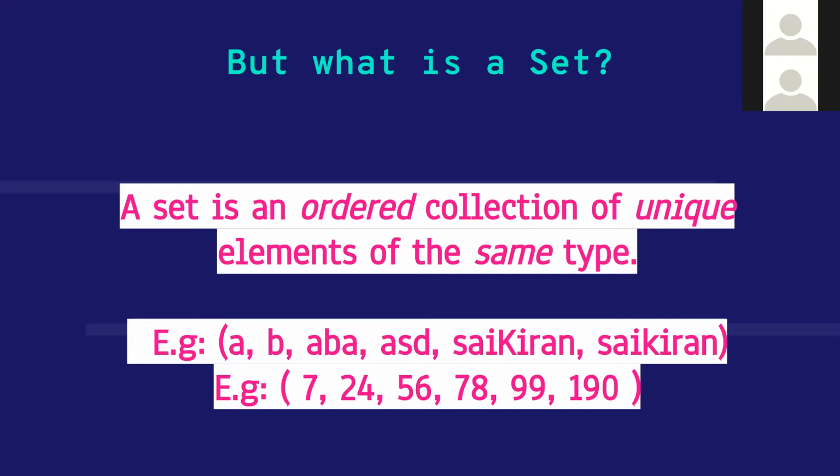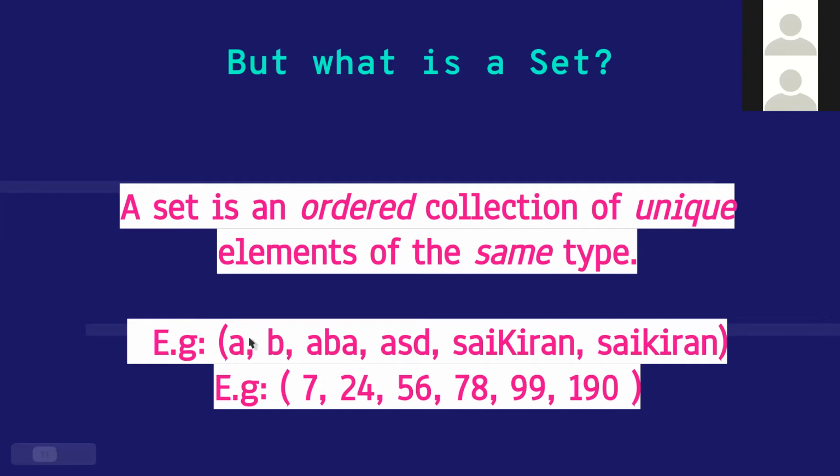So let's say that it is an array of 100 numbers. The numbers can be in any order, and they can be duplicates, right? There's no restriction in arrays. But in a set, all the numbers are ordered automatically. When you add a number to a set, it is automatically put in the correct place, and you cannot have duplicates. A set can only have unique elements.